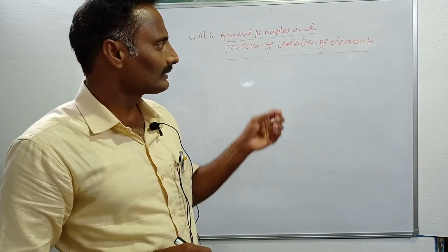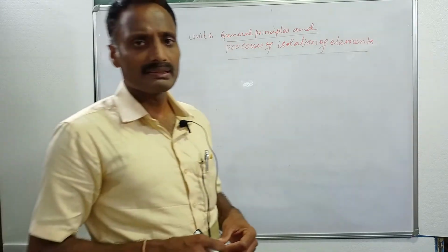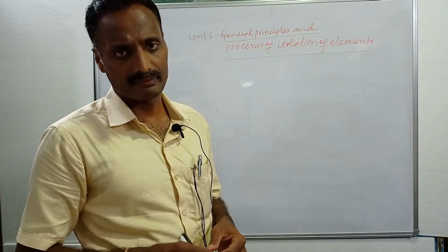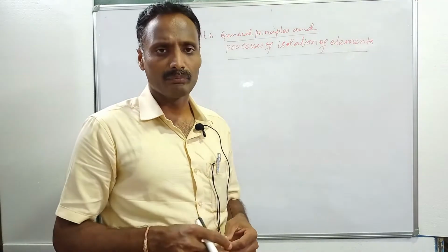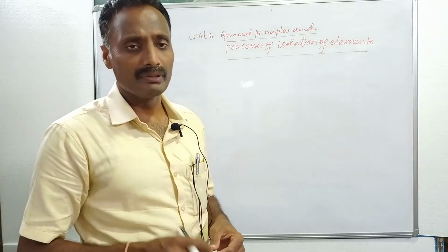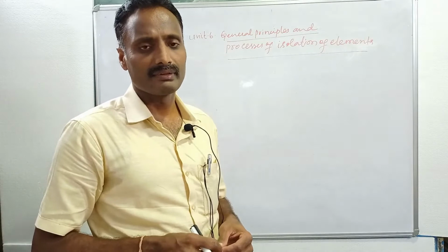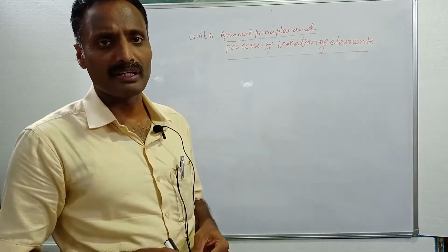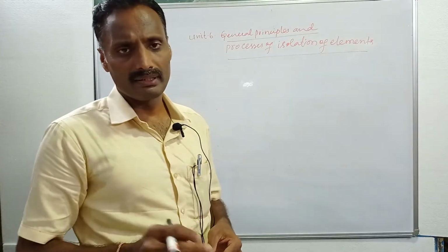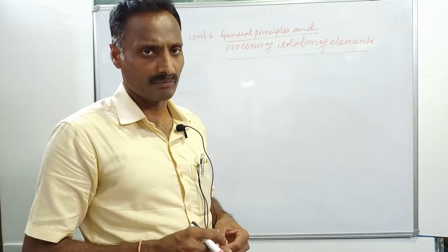First of all, what is a mineral and what is an ore? Minerals are naturally occurring compounds or substances in the earth crust, obtained by mining. An ore is a mineral from which metals are extracted conveniently and economically.